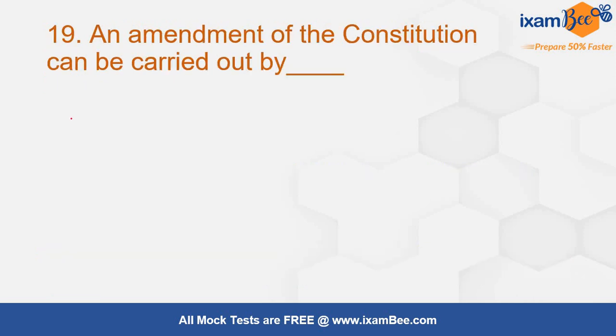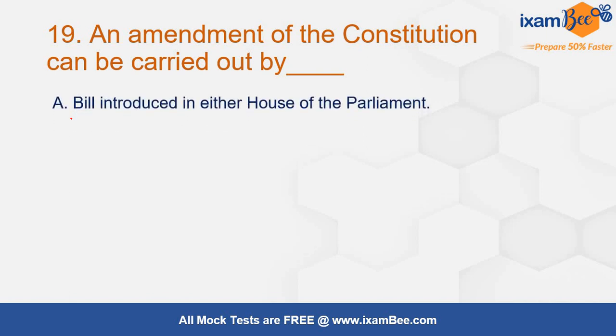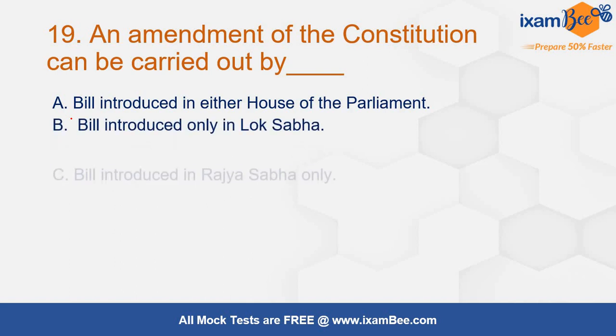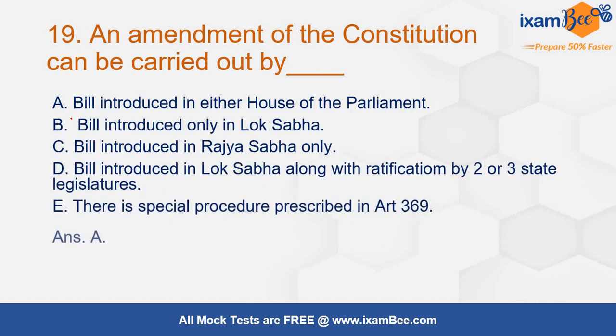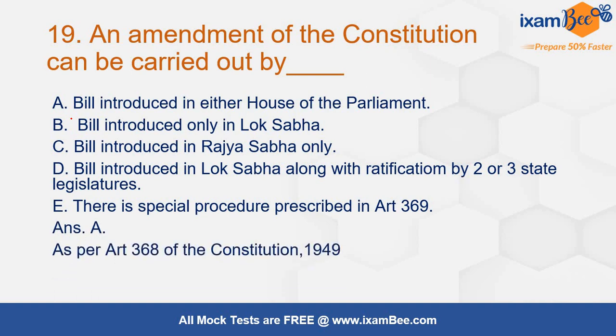An amendment of the Constitution. Amendment, another very important topic from constitutional law. It can be carried out by... For this you have to be very clear with the procedure of amendment, and that is provided under Article 368 of the Constitution. It says that an amendment can be carried out. Of course, for that you have to introduce a bill, and now confusion arises whether it can be introduced in Lok Sabha, in Rajya Sabha, or in both houses. So it can be introduced in either house of the Parliament.